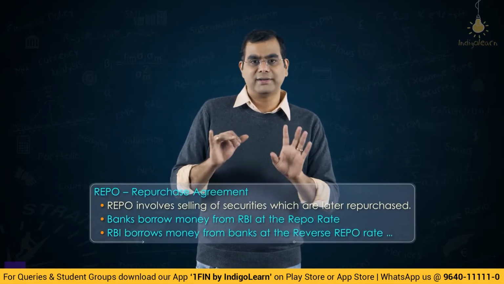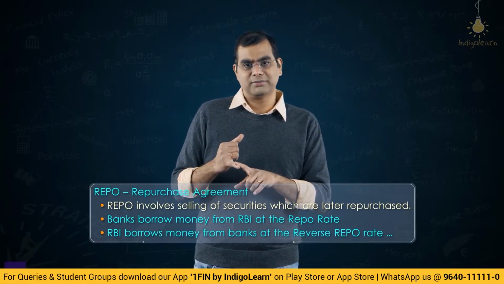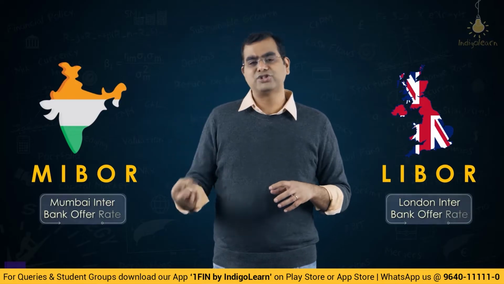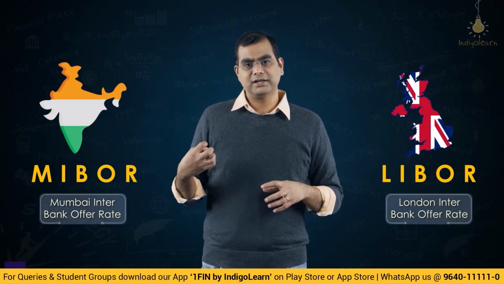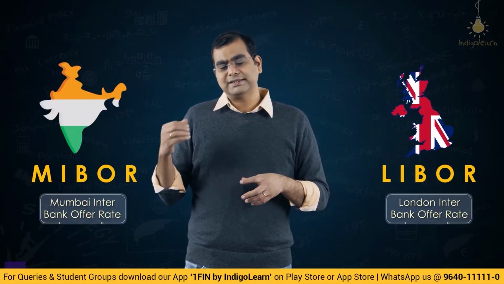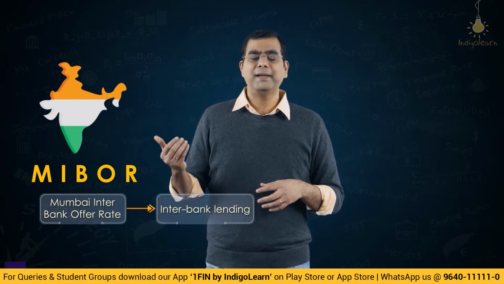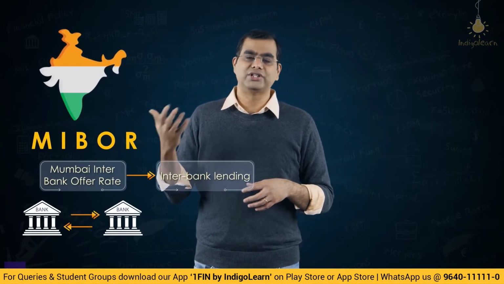So you know what is repo, right? You know repo and reverse repo, the rate at which RBI lends to the banks is called repo. Just like that, there is another benchmark called MIBOR. First I'll explain MIBOR, then we'll come to LIBOR. MIBOR is the rate at which banks lend to each other. Banks lend to each other, interbank rate.